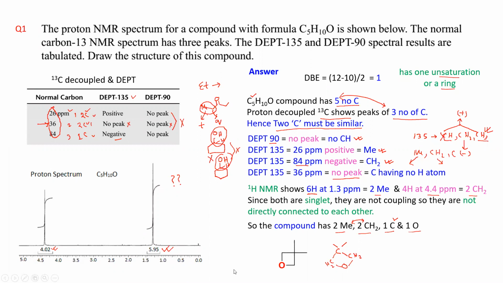Can anybody try to give the name of this compound? So how will you give the name? You have a heteroatom, it is cyclic, so heterocyclic compound. You can put numbering starting from the heteroatom. Okay. What you are getting at 3 position is 2 methyl. So you have 3,3-dimethyl, right?